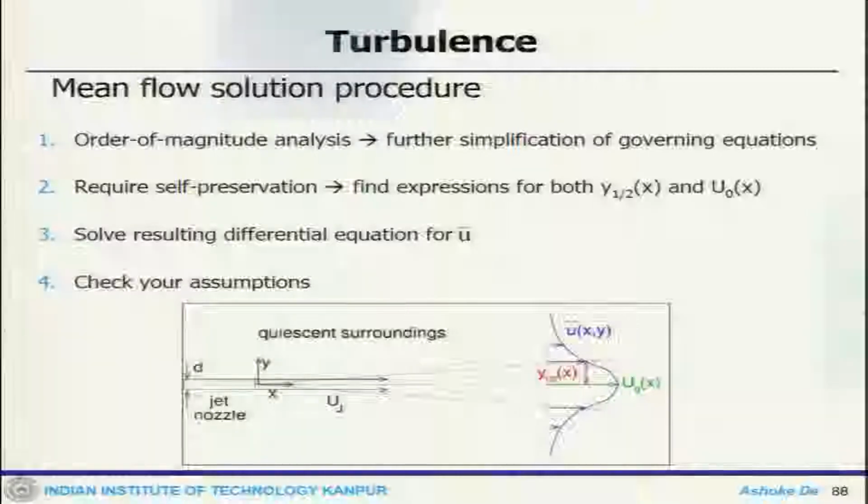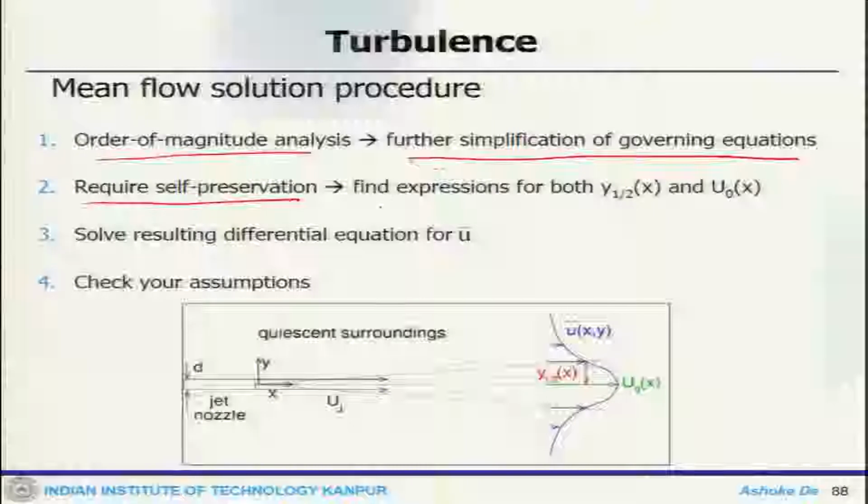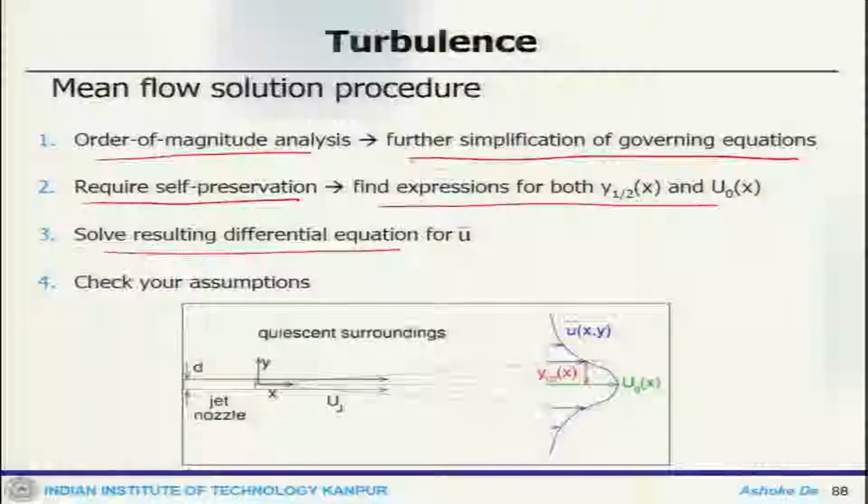So, the mean flow solution procedure, we will do by order of magnitude analysis. Then we can further simplify the governing equations. Then we require self preservation and find expressions for both the half width and the u naught, and then we can solve the resulting differential equations, and we can check the assumptions that we had.